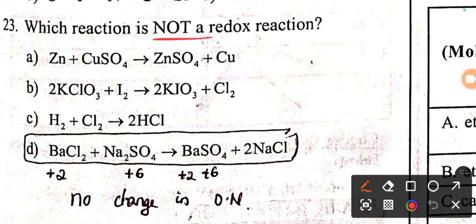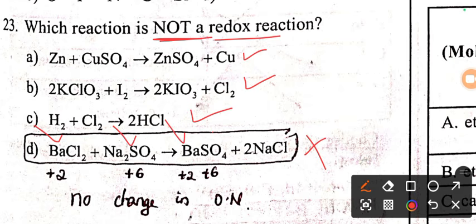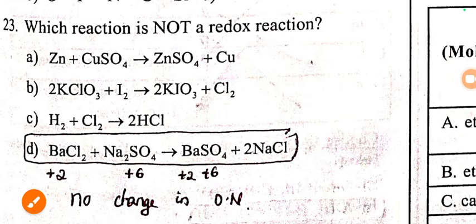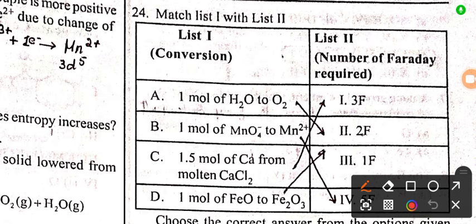We need to find out among the 4 reactions which is not a redox reaction. A redox reaction is a reaction where you can find both oxidation as well as reduction. So among the 4 options, option A, option B and option C, all the 3 reactions are redox, whereas in reaction 4 the oxidation state of barium and sulfur is the same on both the reactant side and product side. So there is no change in the oxidation number. So option D equation is not a redox reaction.